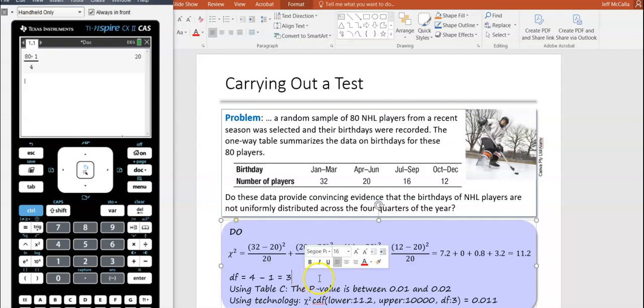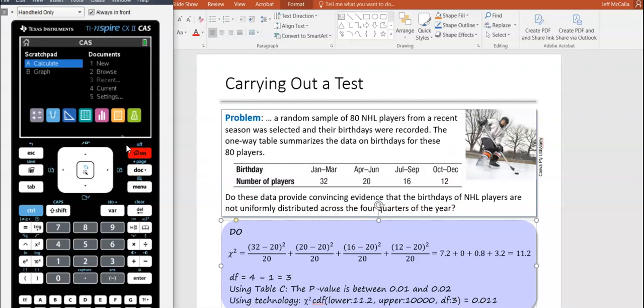If chi-squared is 11.2, you would use chi-squared CDF. It's always skewed right. It's always shaded right for chi-squared. So lower bound would be 11.2, upper bound infinity, degrees of freedom is 3, and you get a p-value of 0.011.